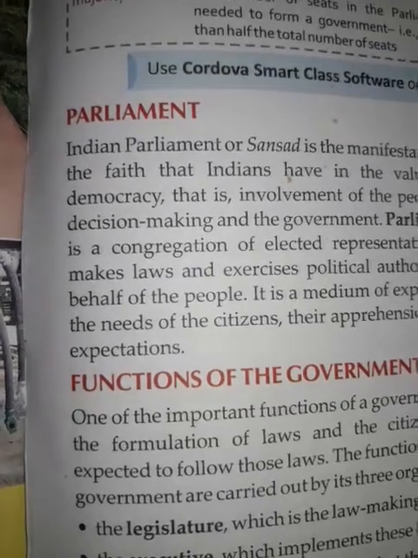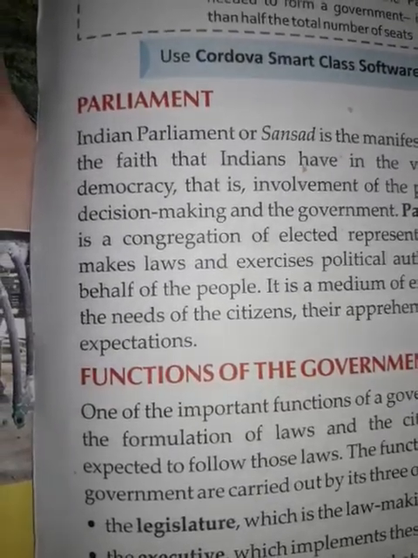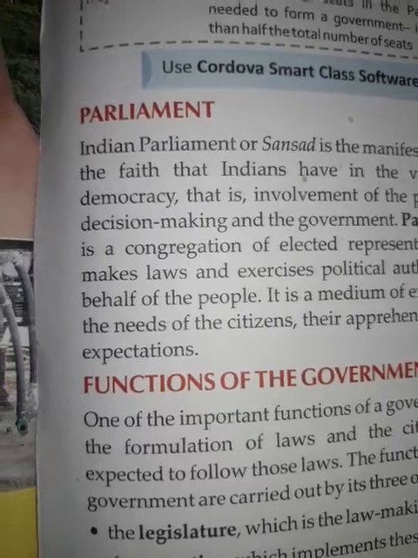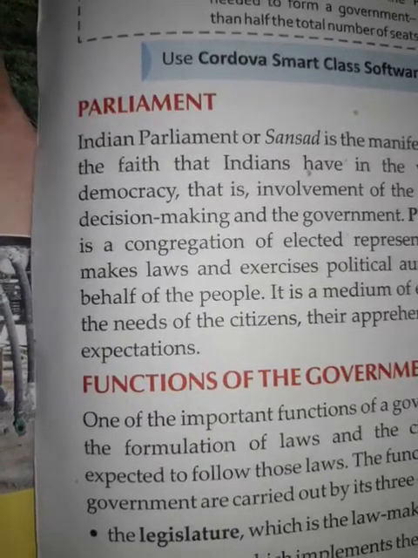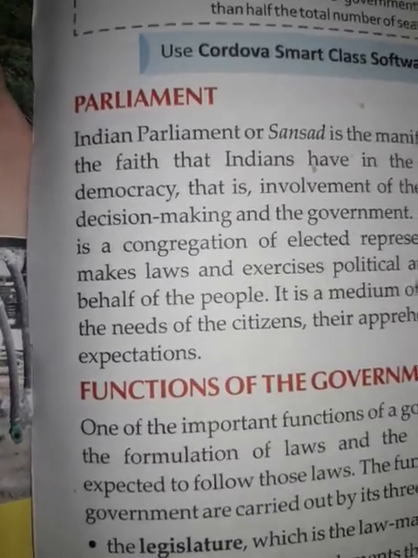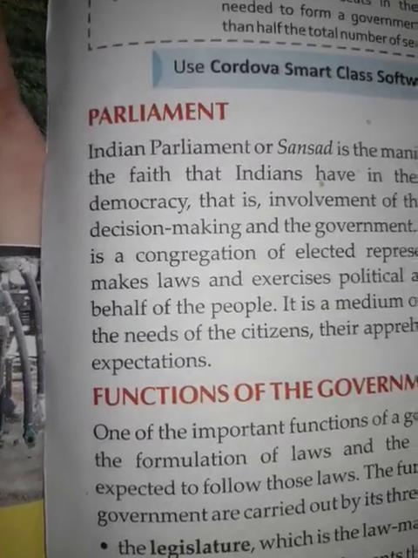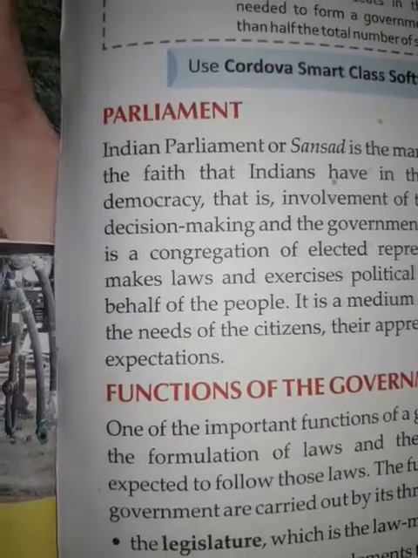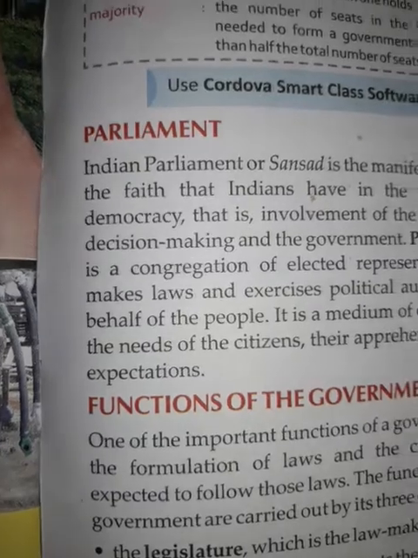The Raj Sabha is upper house of the legislature. Some critics feel that the Raj Sabha, being upper house of a federal legislature, should have been given more power than those enjoyed by it at present.